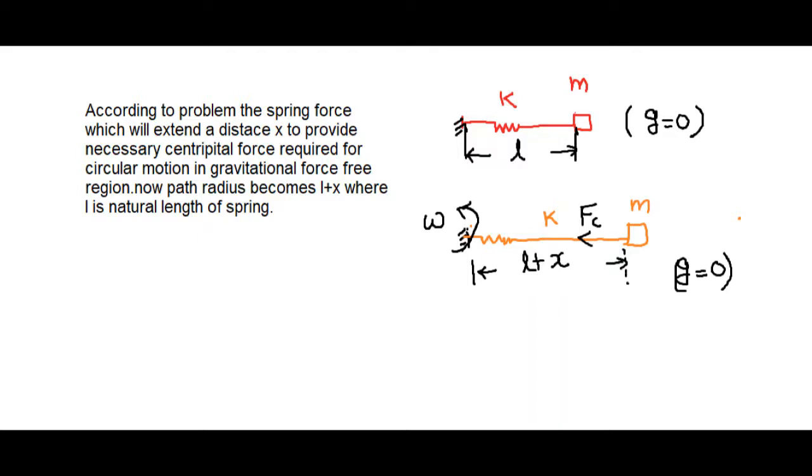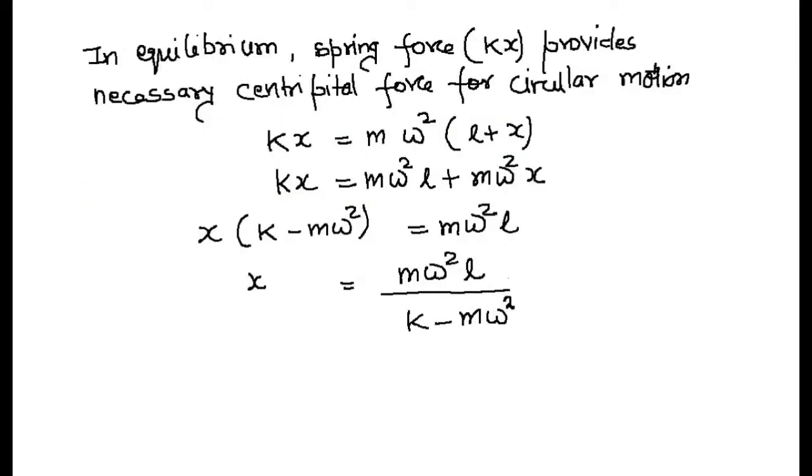So in this case, we consider that the spring is extended up to x distance, by which spring force kx provides the necessary centripetal force required for circular motion. Substituting these values in the equation, we get the result for x.